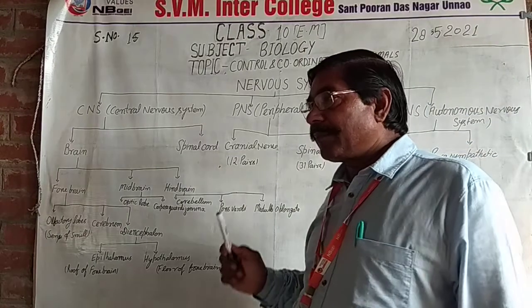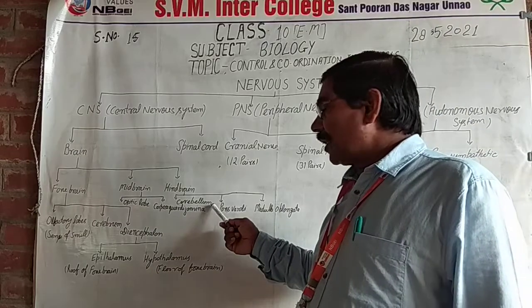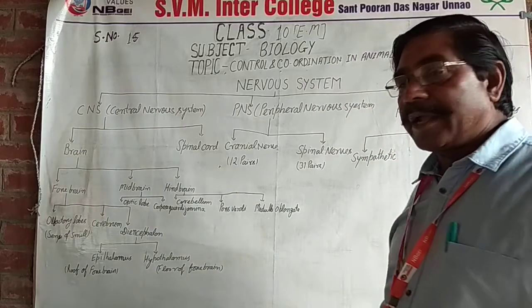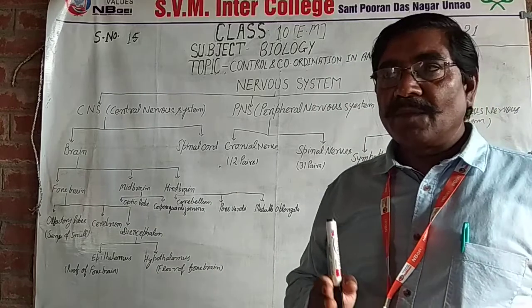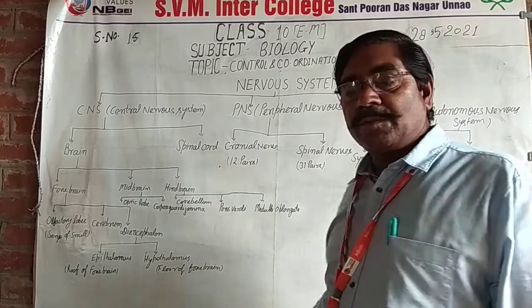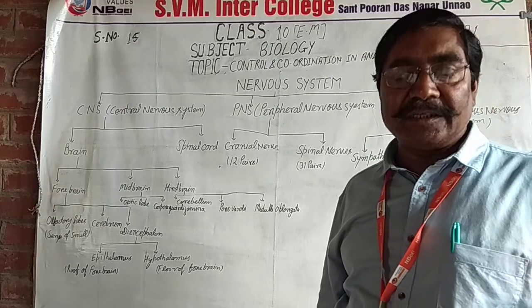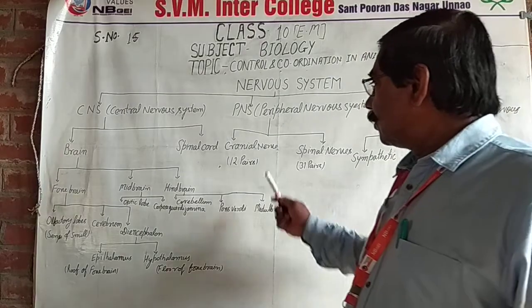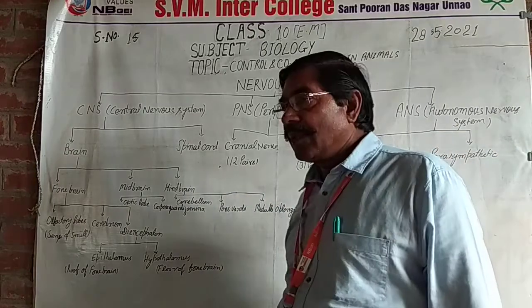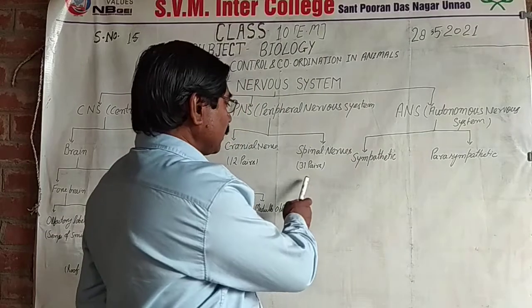Pons varolii carries impulses to the cerebrum. Medulla oblongata is the simplest part of the brain. It is responsible for controlling involuntary activities. It gives rise to the cranial and spinal nerves. Cranial nerves are 12 pairs and spinal nerves are 31 pairs.